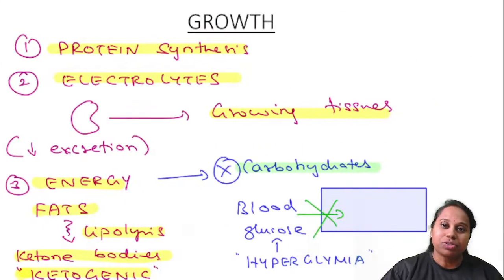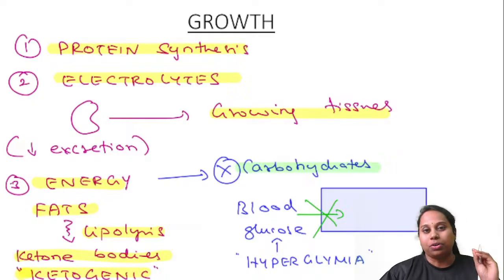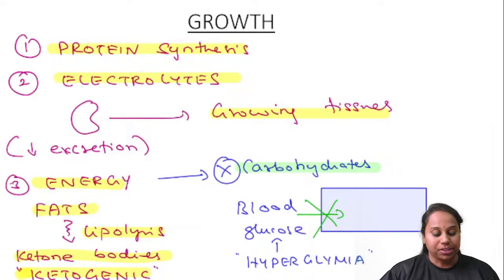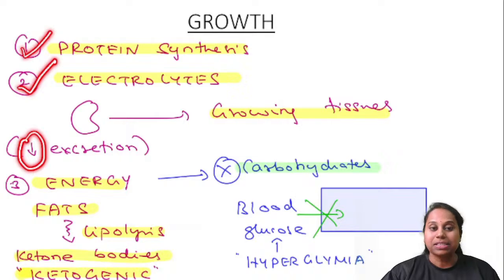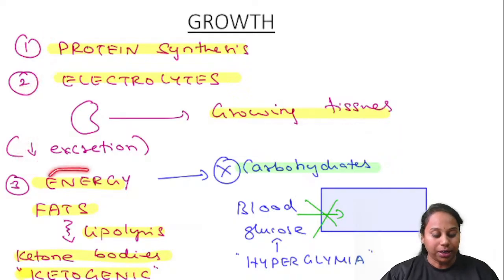What are the other actions of growth hormone? All actions of growth hormone are related to growth only. So you just remember, growth hormone enhances growth in all other ways. What are the other actions? For growth, you need proteins. So growth hormone increases protein synthesis. For growth, you need electrolytes. So growth hormone decreases the excretion of electrolytes in the kidney and takes all this electrolyte into the growing tissues to increase the growth. For growth, you need energy.